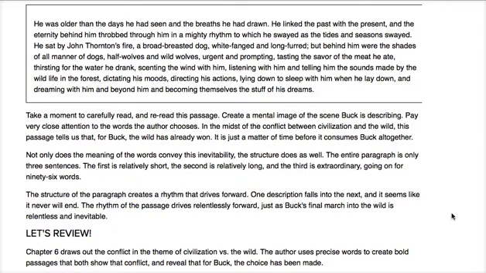Not only does the meaning of the words convey this inevitability, the structure does as well. The entire paragraph is only 3 sentences. Long sentences, yes, but 3 sentences. The first is relatively short, the second is relatively long, and the third is extraordinary, going on for 96 words. The structure of the paragraph creates a rhythm that drives forward. One description falls into the next, and it seems like it'll never end. The rhythm of the passage drives relentlessly forward, just as Buck's final march into the wild is relentless and inevitable.